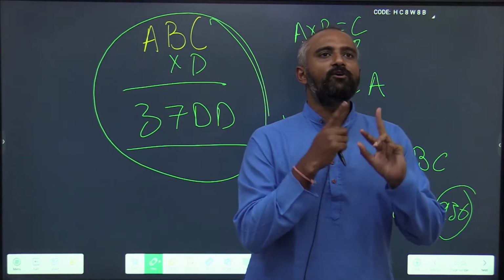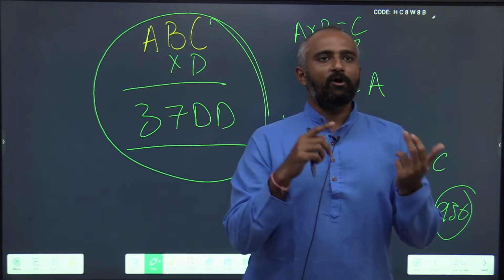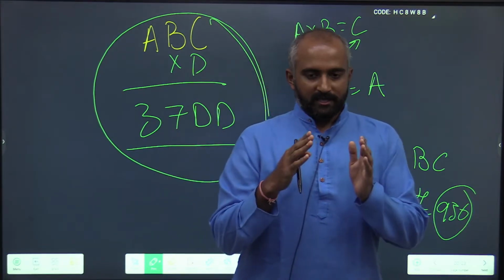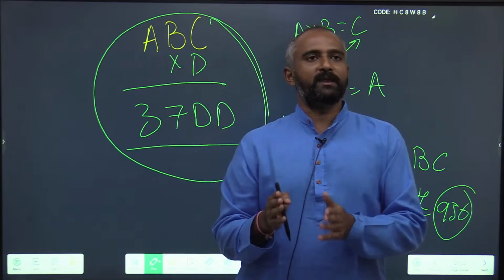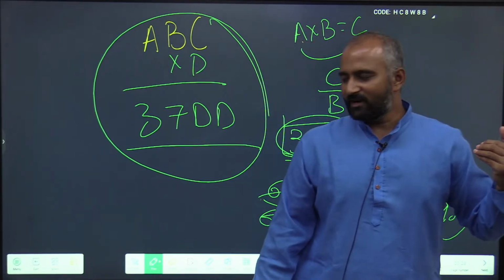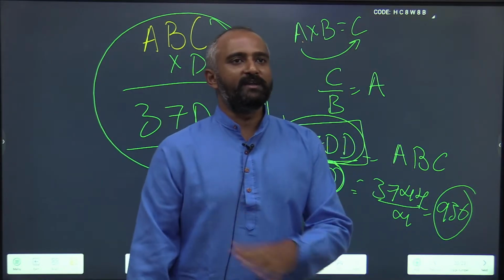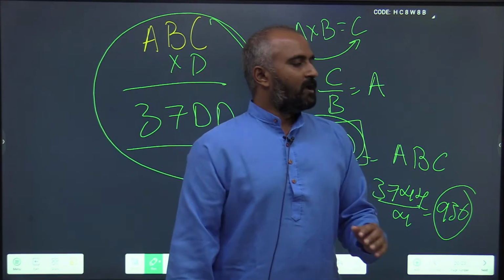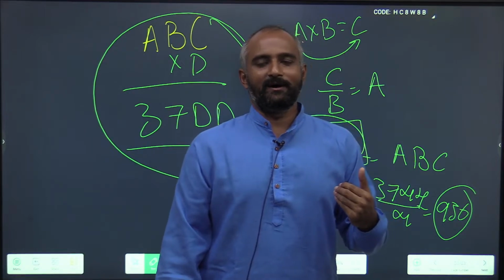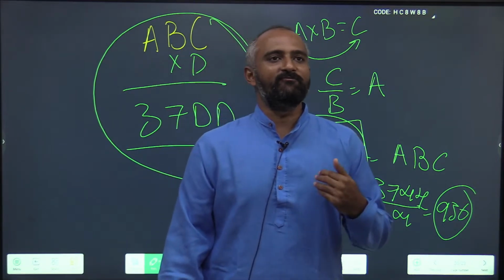And the third one is to focus on the patterns, like A into A pattern, or A into B is equal to A, or is the unit digit stopping at 1. I hope this gives you a one shot approach to any cryptarithmetic problem. Just follow these 3 principles, you will definitely be able to solve those. I hope this session has been quite revealing and informative to you.